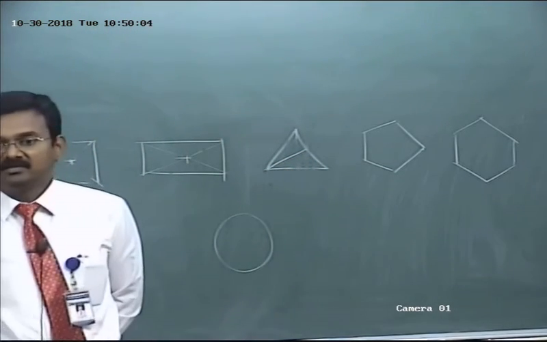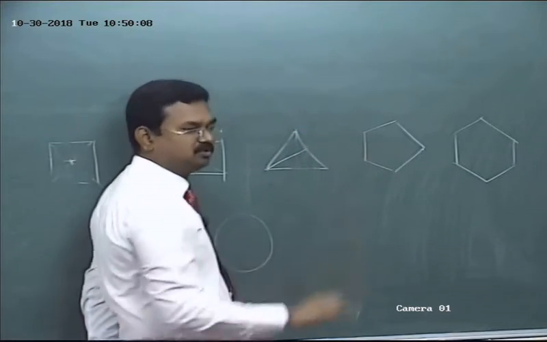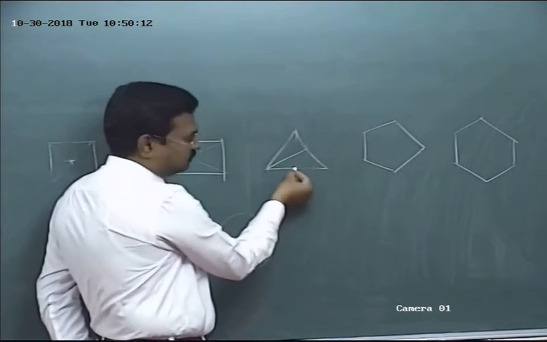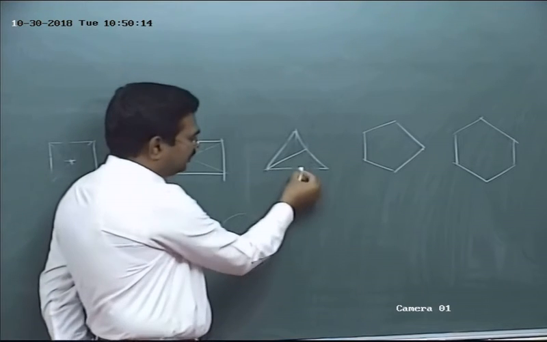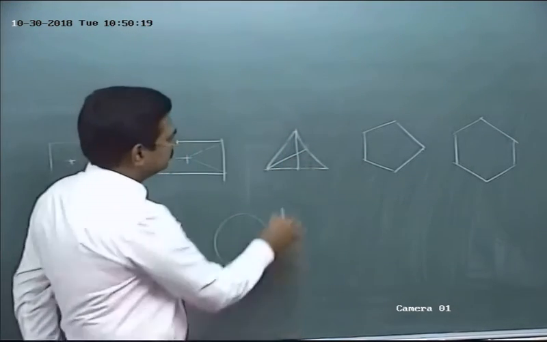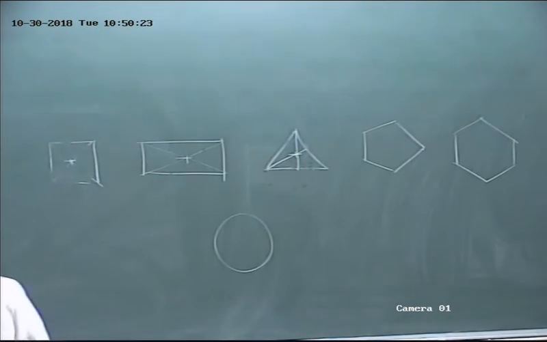Okay. Similarly, take any one of the corners, either this corner or this one. As you wish. For this corner, which one is the opposite side? This one. Find out the midpoint of the opposite side. Join the corner with the midpoint of the opposite side. This is called the center point. The centroid, center of gravity. Have you studied centroid, center of gravity? You should have studied centroid and center of gravity in your schooling in the subject physics. What do you mean by centroid?